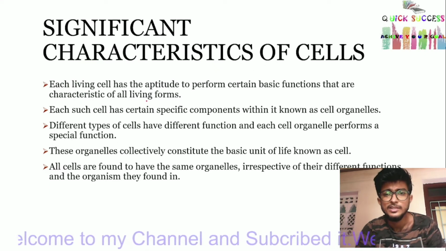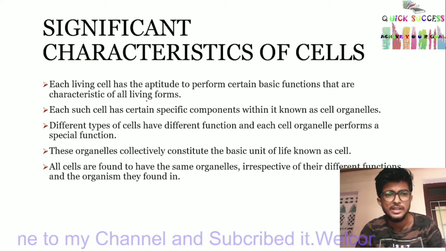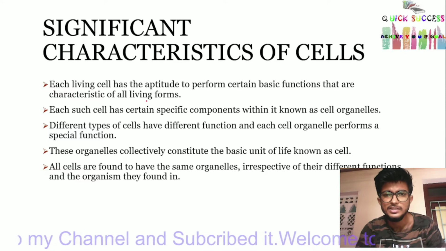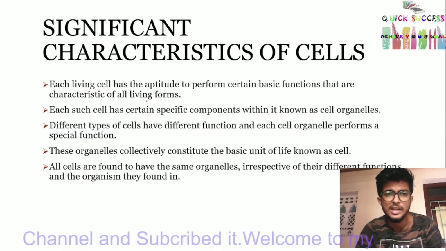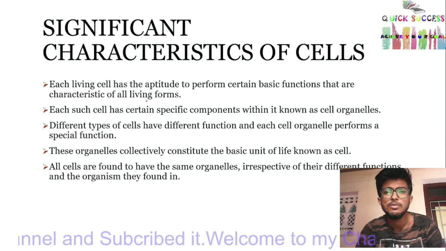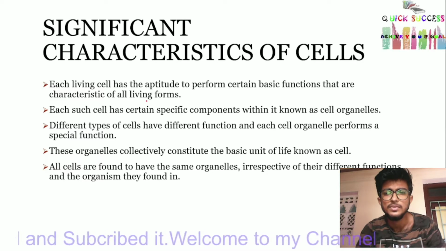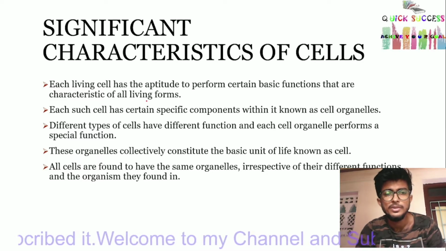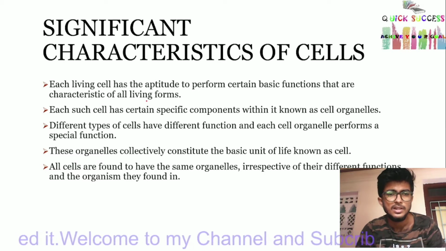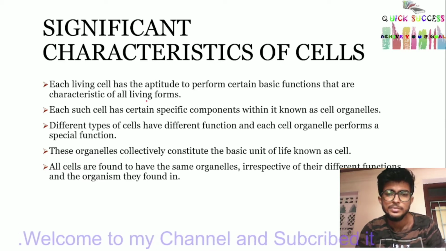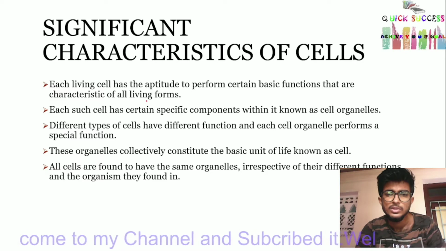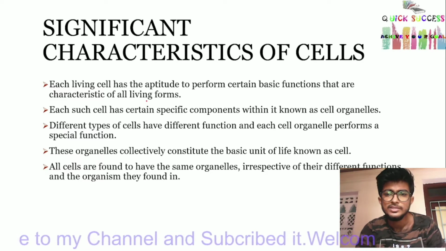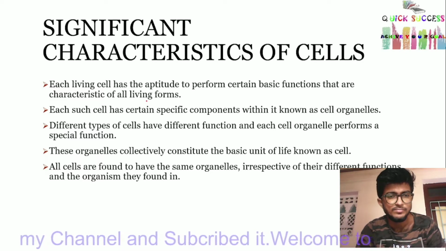Significant characteristics of cells. There are many characteristics, but the significant ones are: each living cell has the aptitude to perform certain basic functions that are characteristic of all living forms. Each cell has certain specific components within it known as cell organelles.